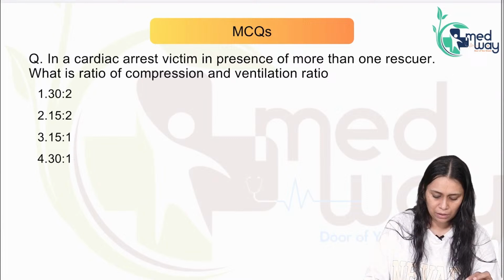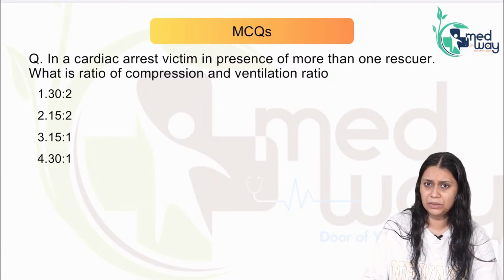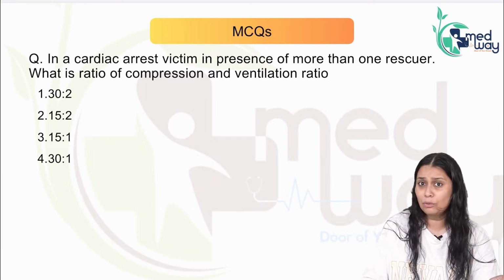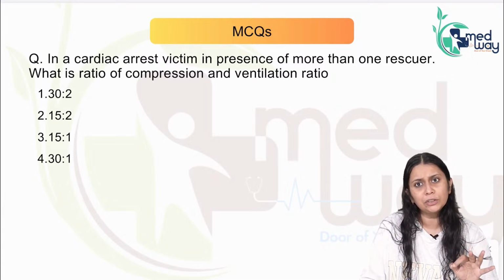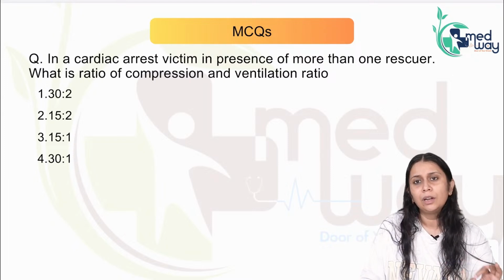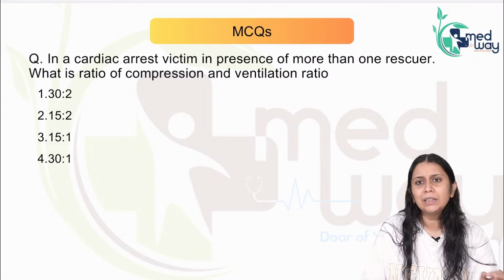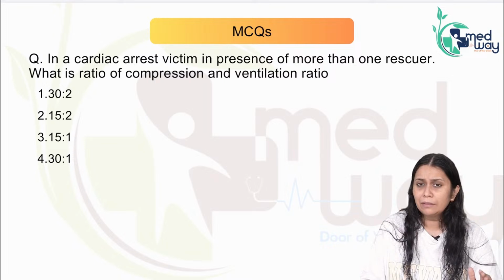Okay, next question. Again a very predictable question on CPR. I told you last moment what you have to study before the exam: one sure shot question from that topic is CPR. It has to come. This time a very simple question was asked. In adult resuscitation, when there is more than one rescuer, what is the ratio of compression and ventilation?